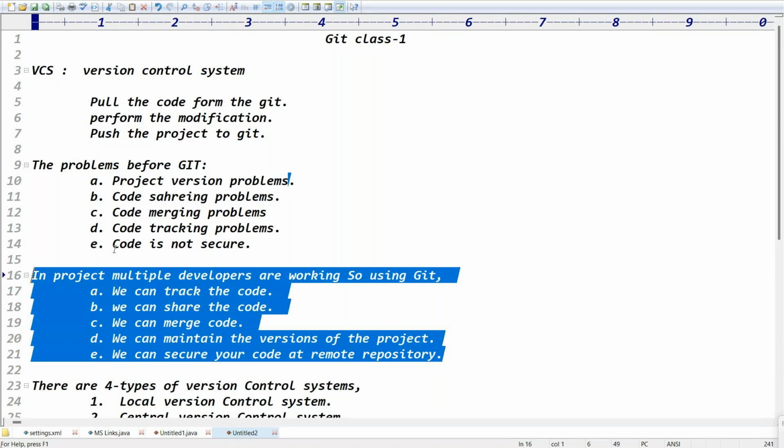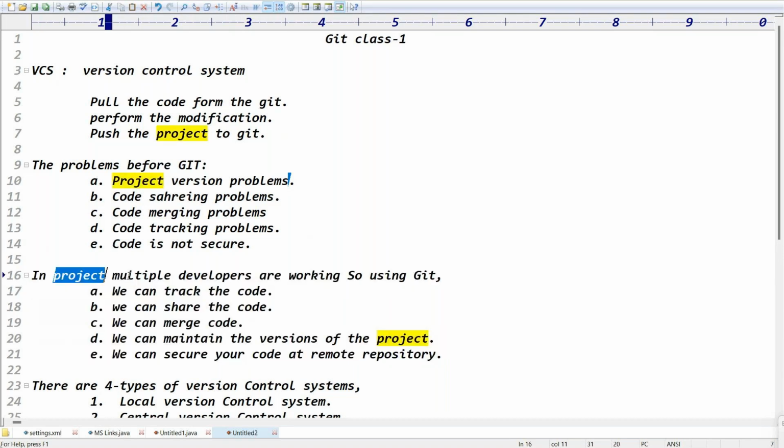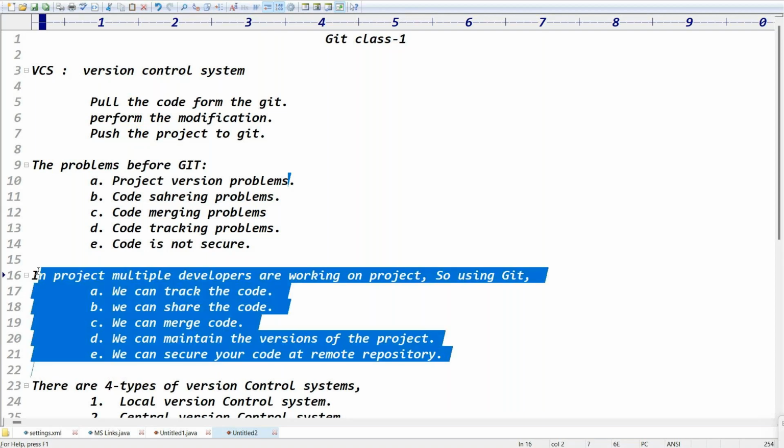Exactly. In a project, multiple developers are working. So using Git, we can track the code, share the code, merge the code, maintain the versions of the project, and secure the code at a remote repository, in one place. I think you got the clarity about what Git is.